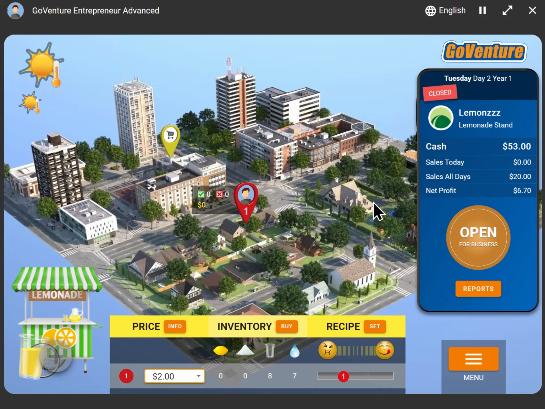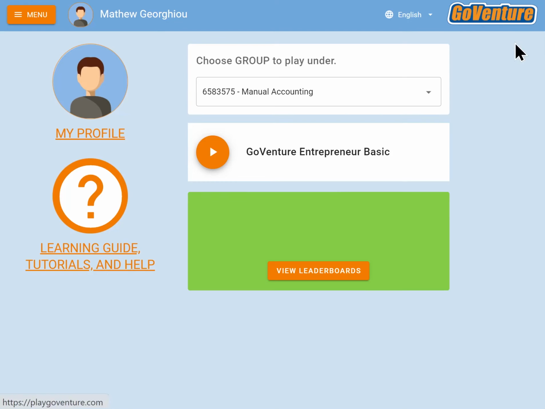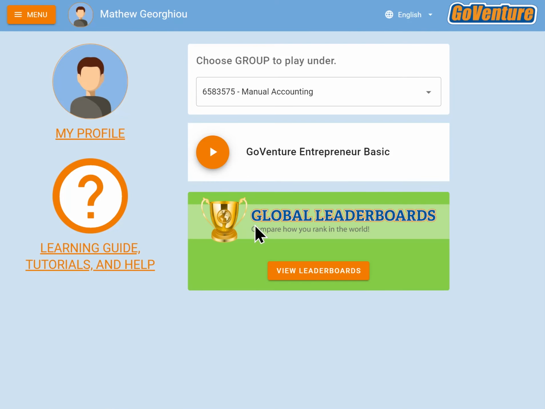So you could play this lemonade stand game for many hours and have much learning and much fun just in this basic experience. But we're only just getting started. Let's move on to the next level. And while we move on to the next level, let me show you something else that's really cool. We have global leaderboards. So students can at any time go to the global leaderboards and compare their performance to the best in the world.